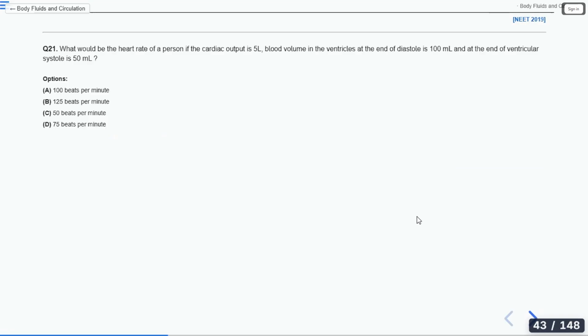Someone has answered cardiac output by stroke volume. Okay, what is the cardiac output here? 5 liters. What is the stroke volume here?